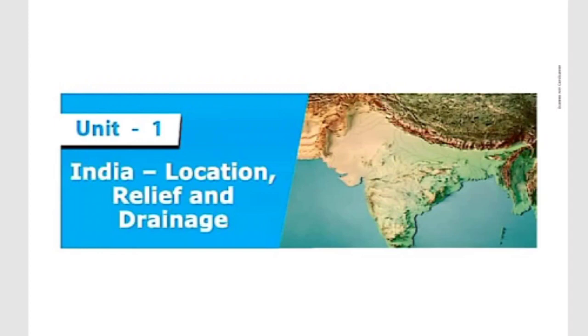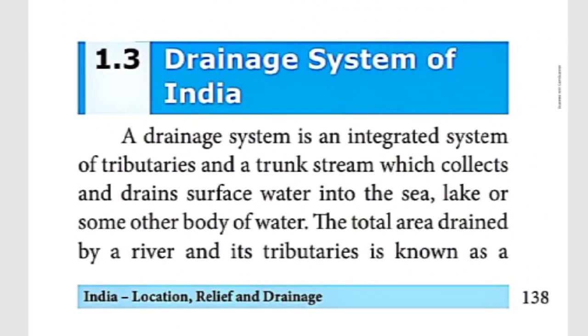Okay children? So, what is meant by drainage? Drainage is a system used for draining water into the sea, lake or some other body of water. So that is called the drainage system. A drainage system is an integrated system of tributaries. What is meant by tributaries? The sub rivers. So sub rivers and trunk stream and distributaries which collect and drain surface water into the sea, lake or some other body of water.